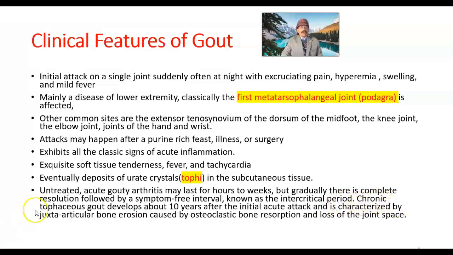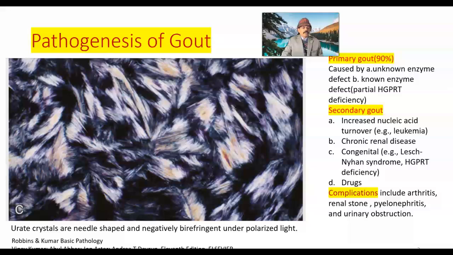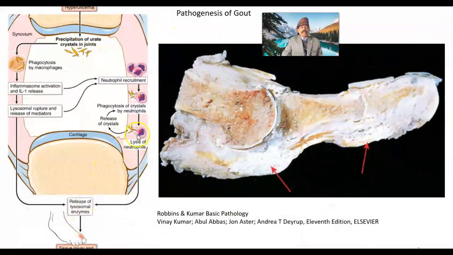Chronic tophaceous gout develops about 10 years after the initial acute attack and is characterized by juxta-articular bone erosion caused by osteoclastic bone resorption and loss of joint space. We just have seen that. Okay, this is the joint that is undergoing changes by the inflammatory process.